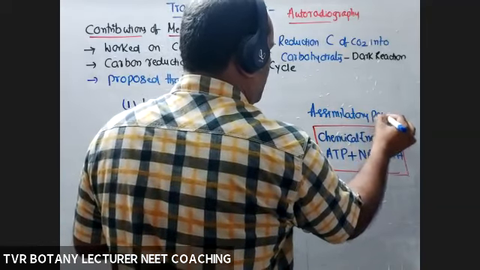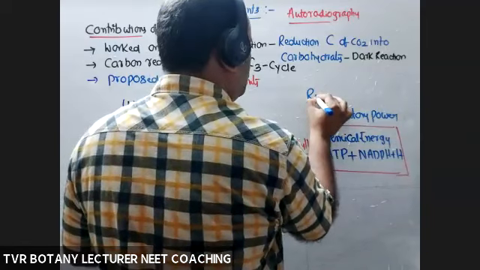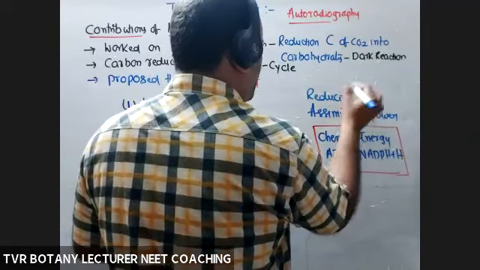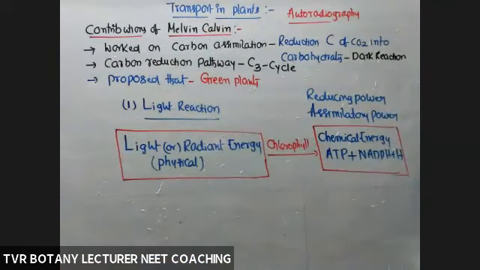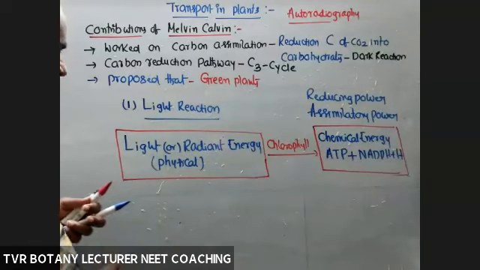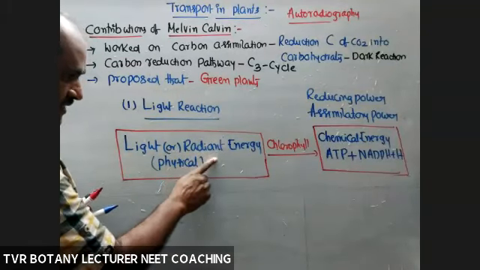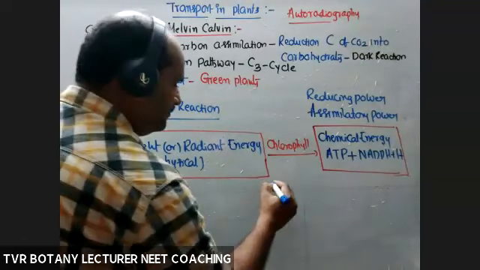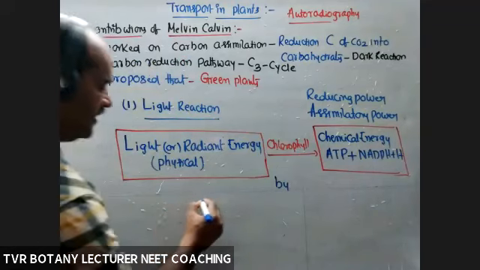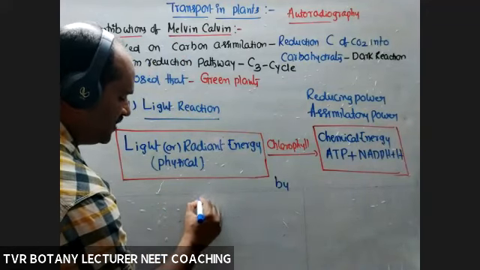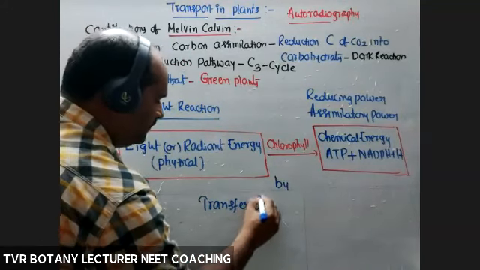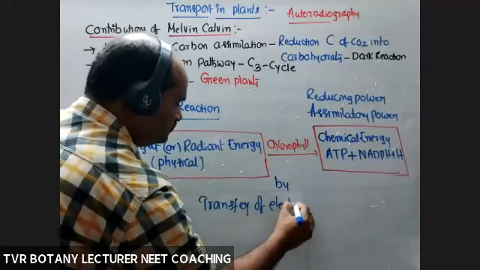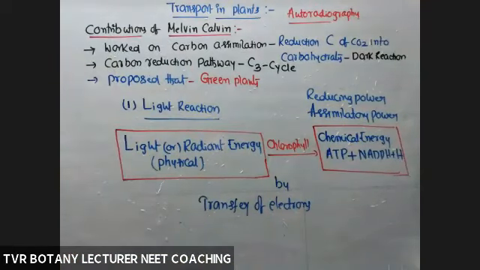Assimilatory power or reducing power, able to reduce the C of CO2 into carbohydrate. So green plants are able to convert this energy into this energy by the transfer of electrons from one pigment to another pigment, from one electron carrier to another electron carrier.